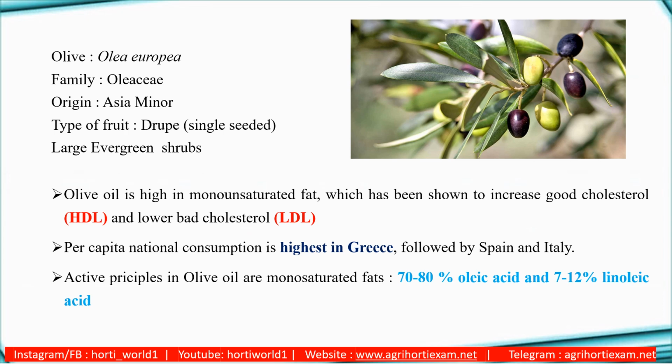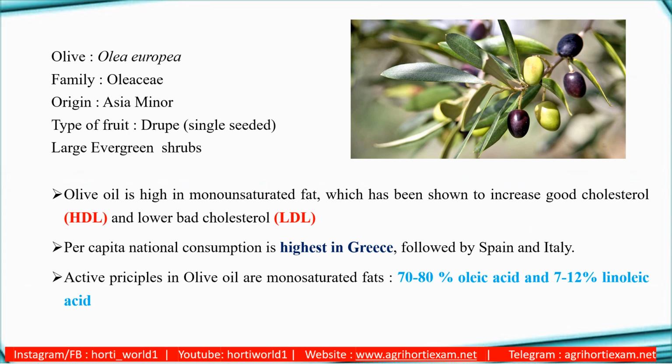The botanical name of olive is Olea europaea and the family is Oleaceae. Its origin is Asia Minor and the type of fruit is a single-seeded drupe. It is a large evergreen shrub. Olive oil is rich in monounsaturated fatty acids, which increase the good cholesterol HDL and lower the bad cholesterol